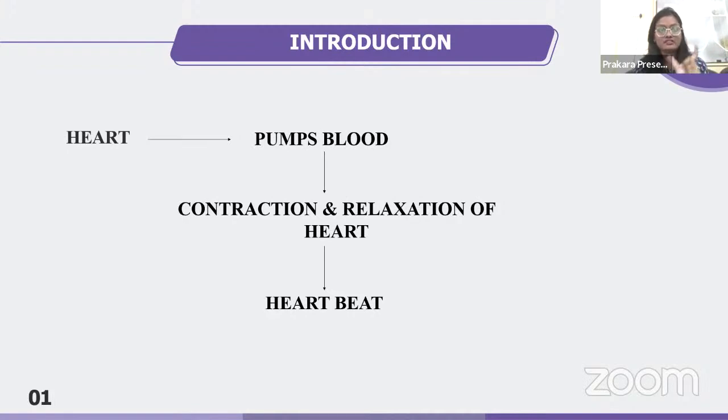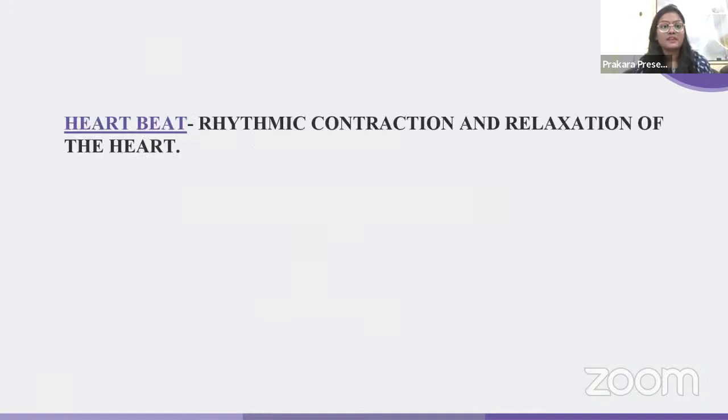And as I've mentioned right now, there will be some electrical activity in the heart. This electrical activity in the heart is nothing but the cardiac conduction. Okay, so now you might be understanding why I have spoken about the heartbeat. The reason why we are discussing heartbeat is whenever a heartbeat is happening, there is electrical activity, and this electrical activity is nothing but the cardiac conduction. Okay, right? No confusion, right? So we'll just see the definition of heartbeat again. Okay, heartbeat is contraction and relaxation of the heart.